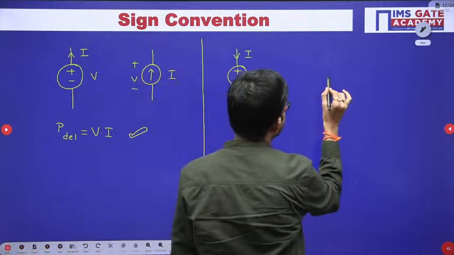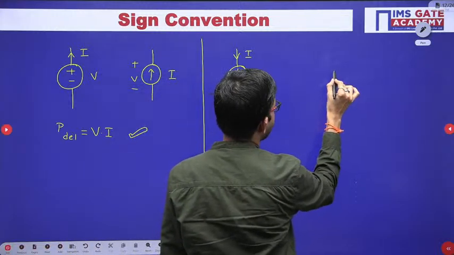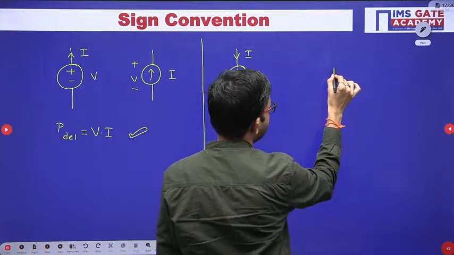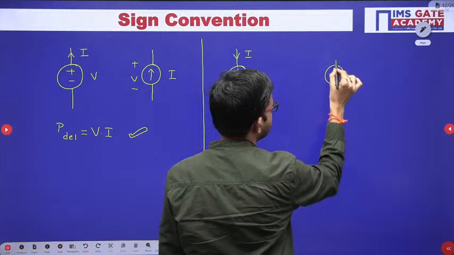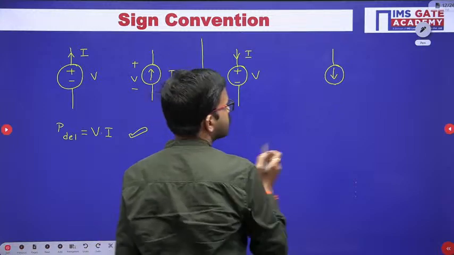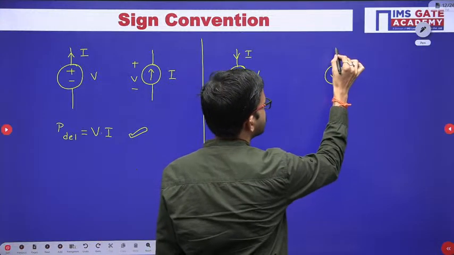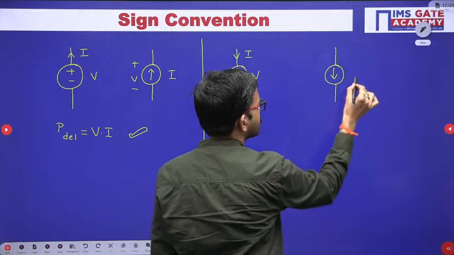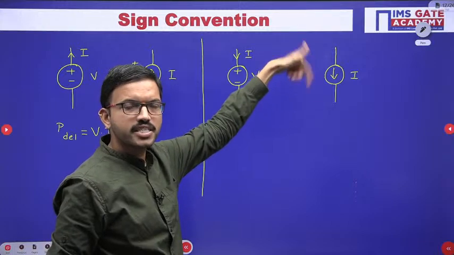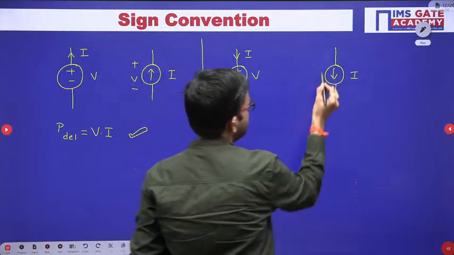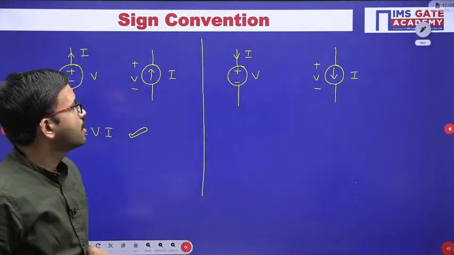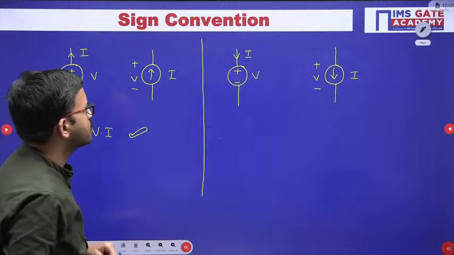And regarding the current source, instead of the current direction upward, I am considering downward. Okay, the current source direction I have represented downward, and in this case the voltage across that source is V. Now what happened? Just observe.